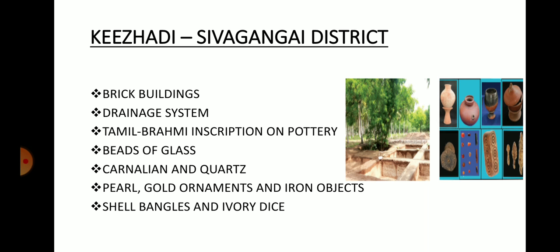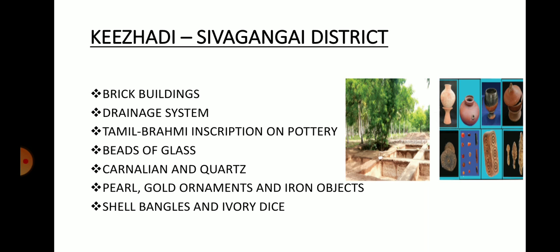And also they have excavated a large number of pottery, and on the pottery there were Tamil letters inscribed, which belong to the Brahmi inscription. Brahmi is a type of font. People inscribed Brahmi font on many potteries in the Keeladi town.